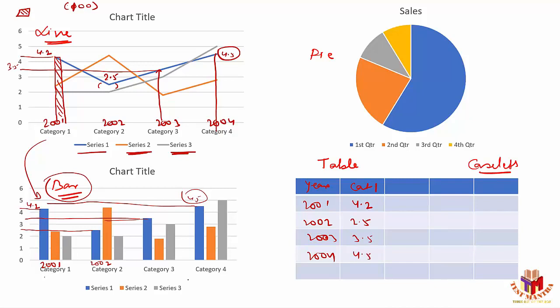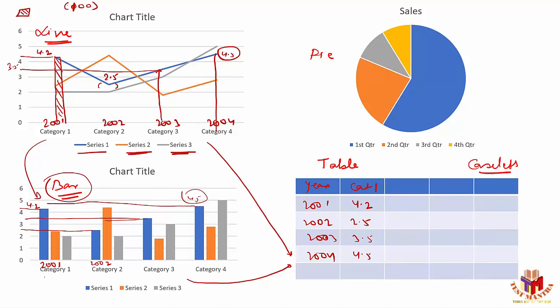Now you can identify the same bar graph or line graph is represented in terms of a table, right? So I can represent any kind of information in terms of line graph, bar graph, not exactly pie chart, tables, or sometimes in terms of case lists. In the case of case lists, they will give you some information in terms of a variation, like in the year 2001, the sale of TV sets was 4.2 units.